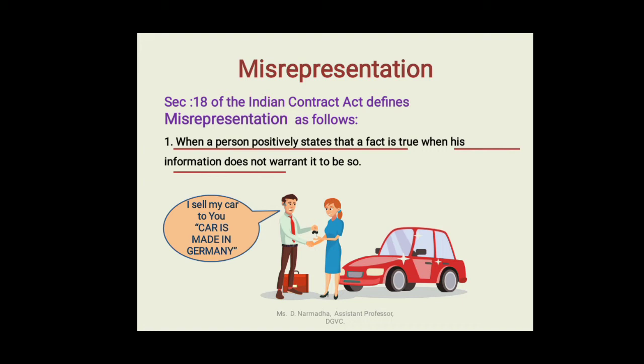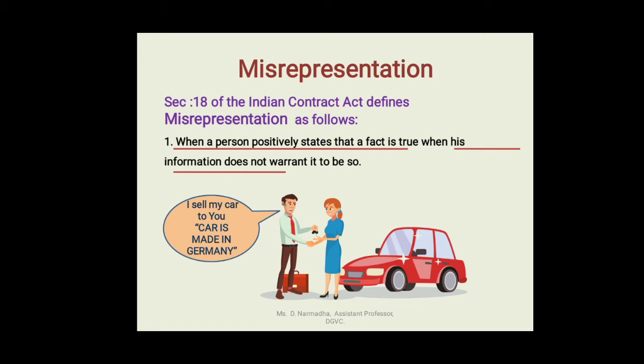So in fraud, the person knew the fact. He knew whatever statement given by him is false. Even though it is false, he is stating it to the other party, as in the fraud example.